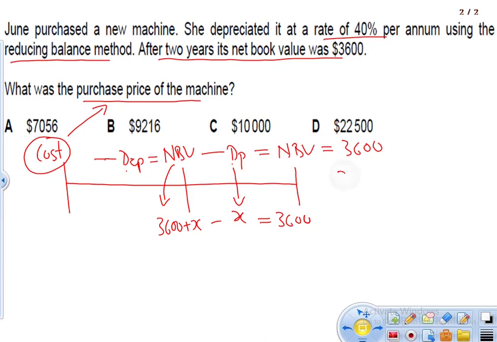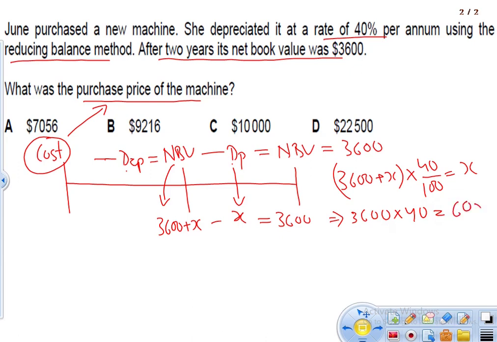So 3,600 plus X, and if we calculate 40% of this, then I should get my depreciation amount, which is X. Let's reshuffle this equation, and we get 3,600 into 40 equals 60x.